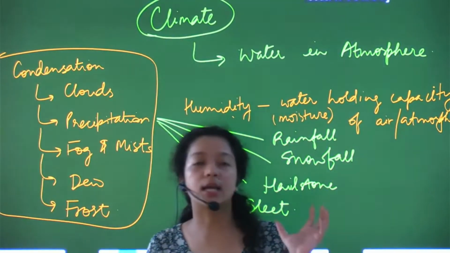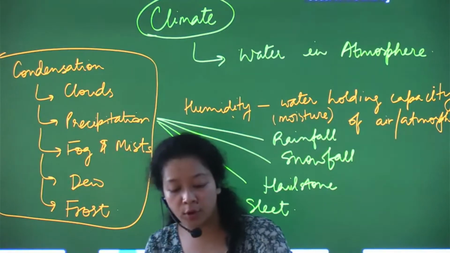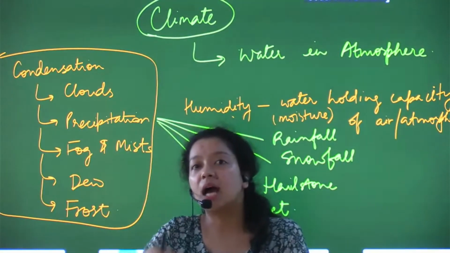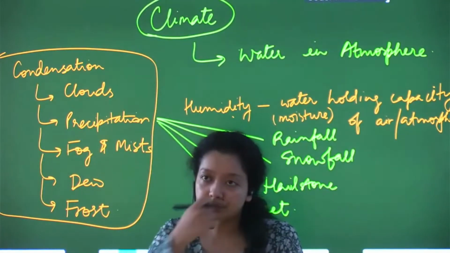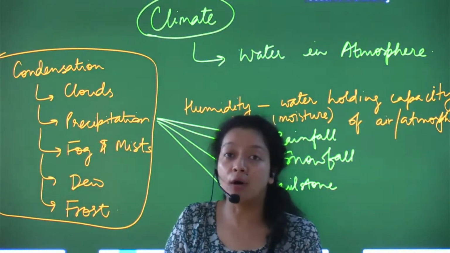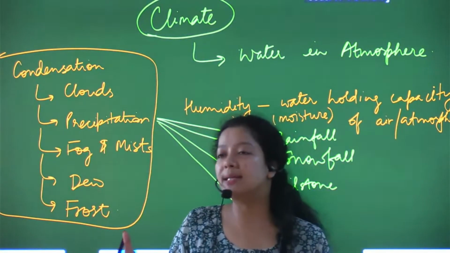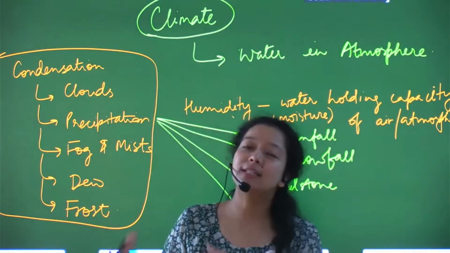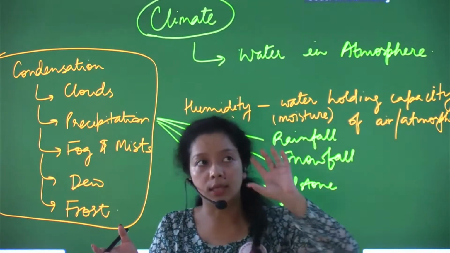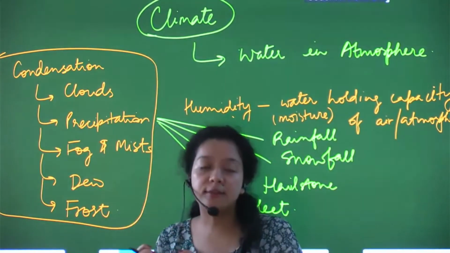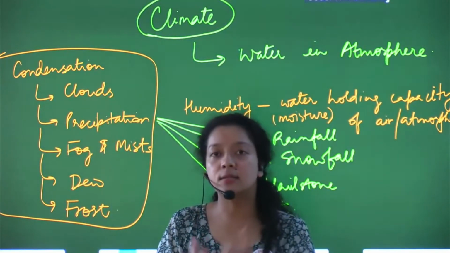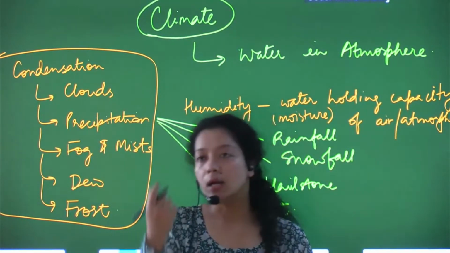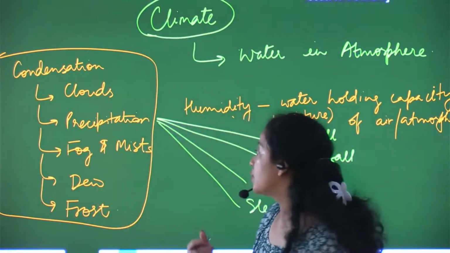As we know, when we take our water bottle out of the fridge and keep it for a while on the table, we'll see tiny droplets around the bottle. How do these droplets form, where are they coming from? It's basically the air which touches that cold water bottle, and it gets condensed. So there's a temperature difference between the air and the solid surface, and when the air touches that cooler solid surface, it condenses into tiny droplets, which is called dew.